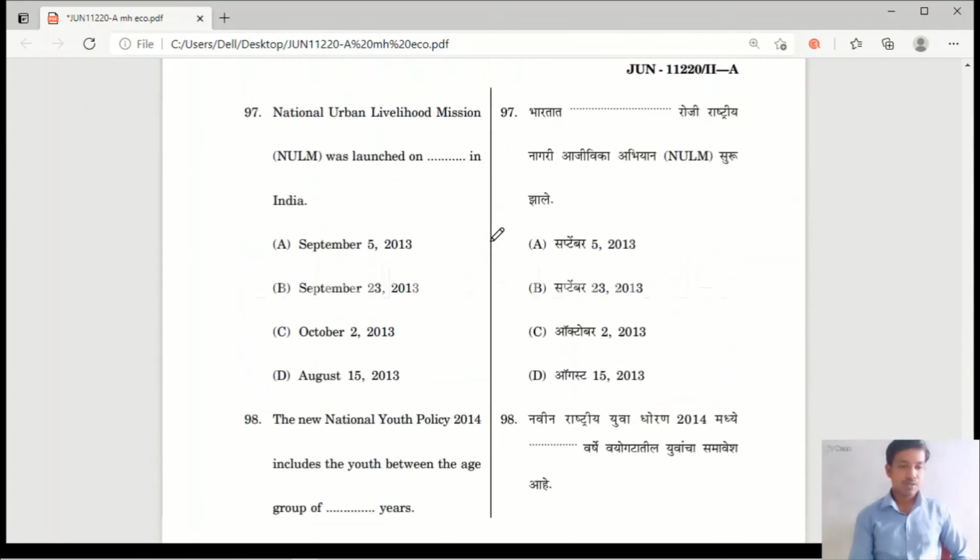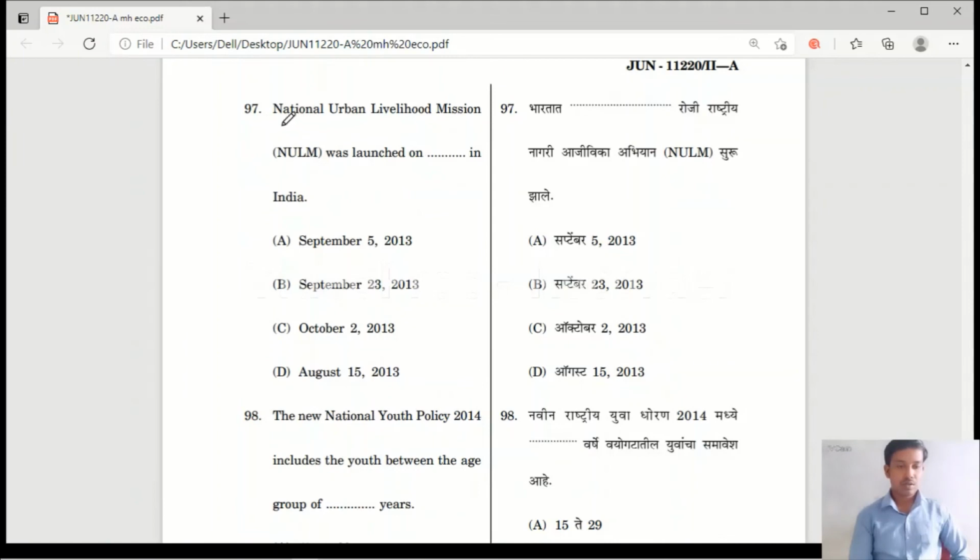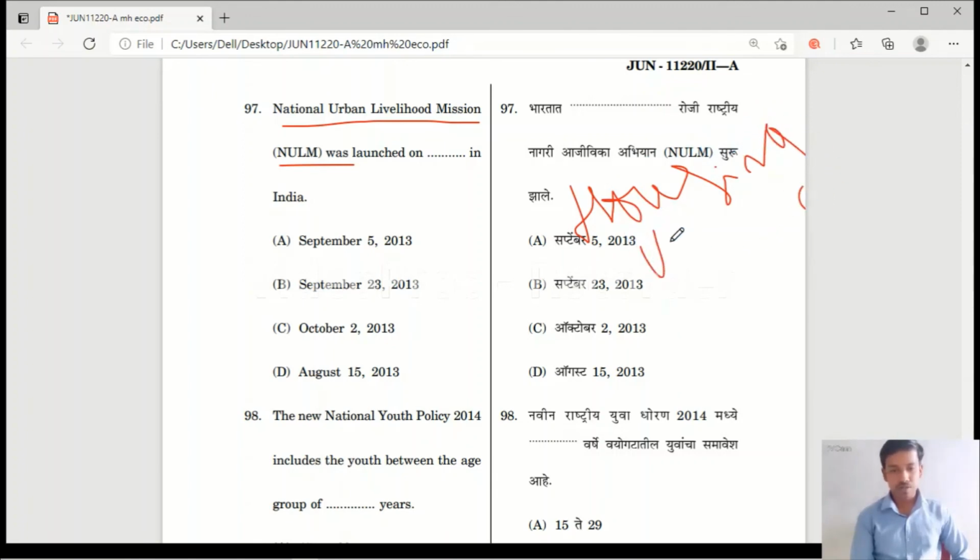Question number 97. National Urban Livelihood Mission, NULM, was launched on dash in India. It comes under Housing and Urban Affairs. Please remember it, a question may arise from here.